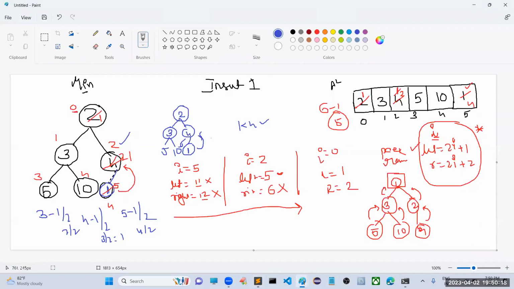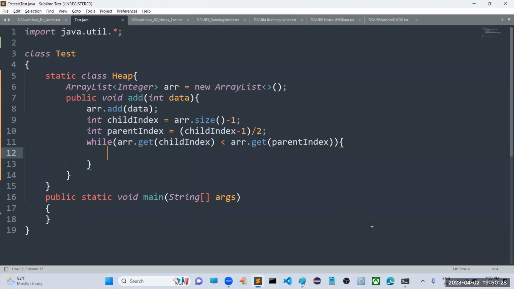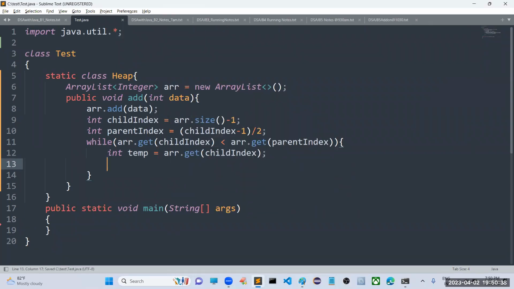For that, is it a swapping? Yes, but it is an array list. If it is an array, we can directly swap by changing these index values. But since it is an array list, we have to use a different technique. First, hold the value which is at the child location: get of child index. Whatever value is in the child index, I am going to capture in a temporary variable.